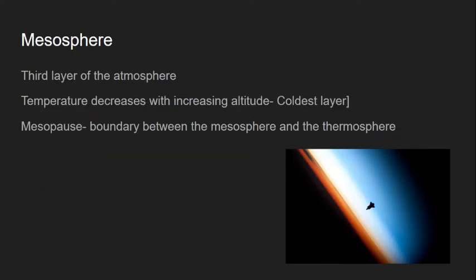All right. The mesosphere is the third layer of the atmosphere. The temperature decreases with increasing altitude, making this layer the coldest layer of all. And the boundary between the mesosphere and the next layer, which is the thermosphere, is called the mesopause.